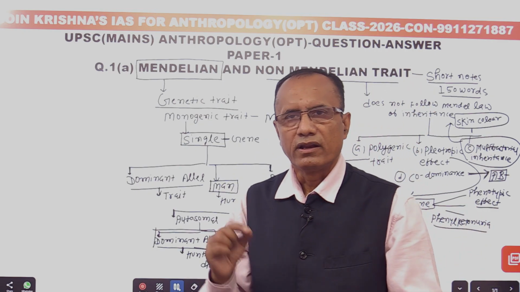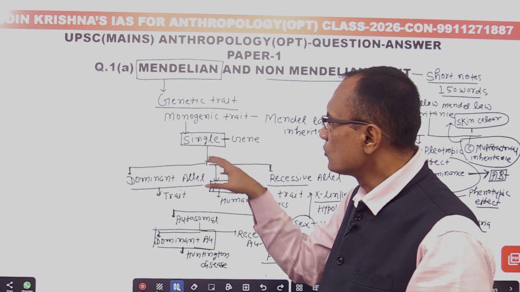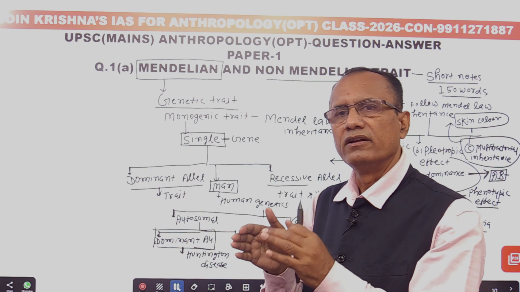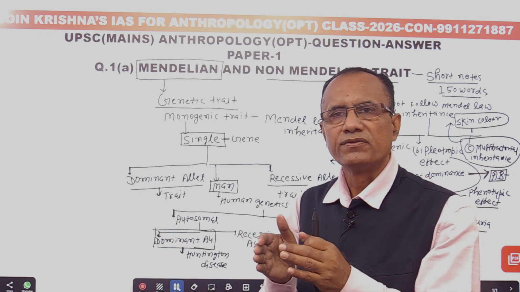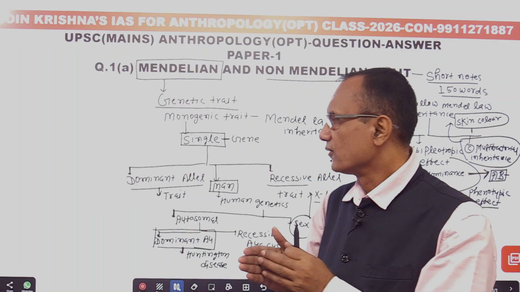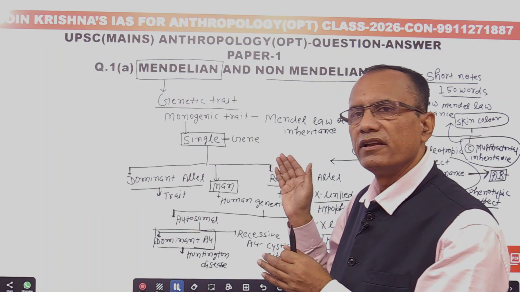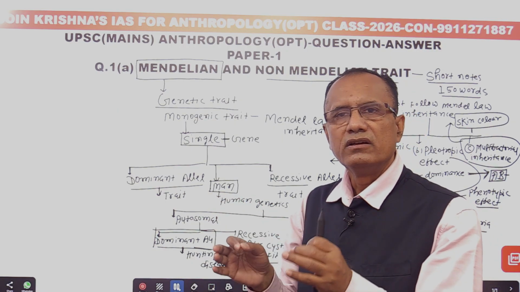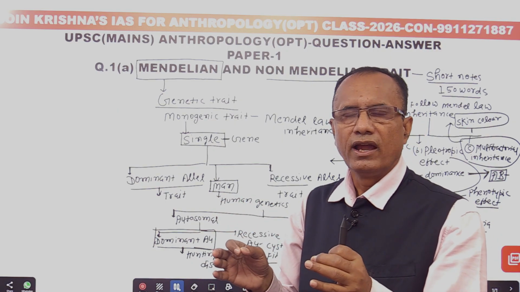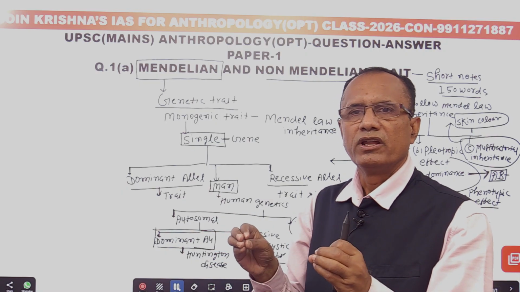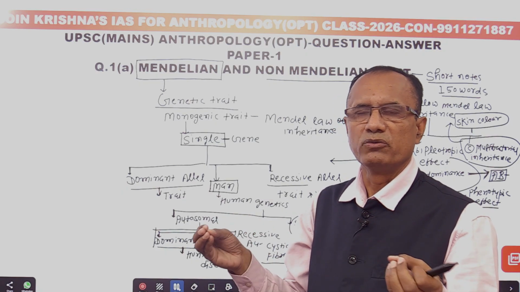Therefore, on the basis of that discussion you are able to write your answer. Both Mendelian trait and non-Mendelian trait give us a very good understanding of the inheritance pattern in human beings as well as other animals, and therefore these traits give us very good insight for understanding human genetics.